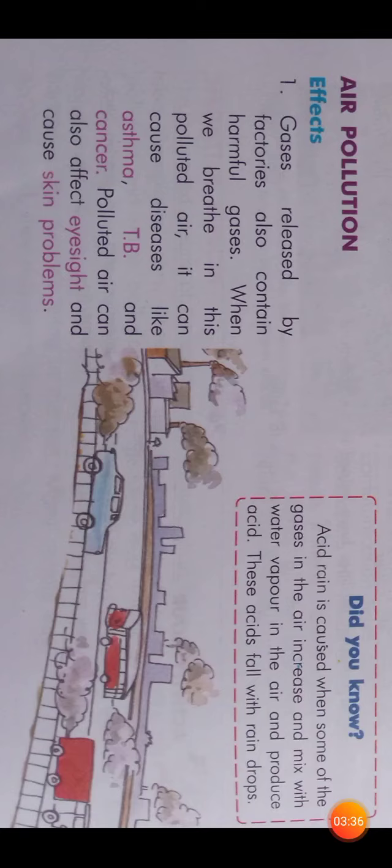When we breathe in this polluted air, it can cause diseases like asthma, TB, and cancer. Polluted air can also affect eyesight and cause skin problems. When the harmful gases are released from the factories, they mix with the air, and when we breathe in that polluted air, it can cause us diseases like asthma, tuberculosis, and even cancer.